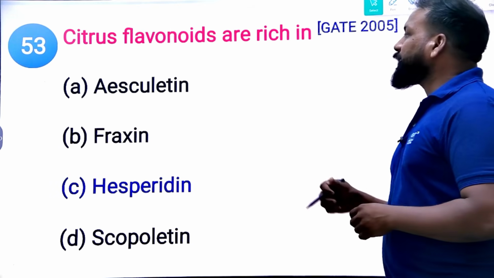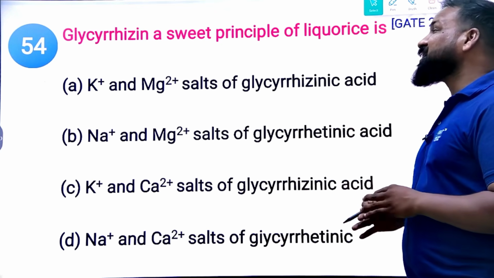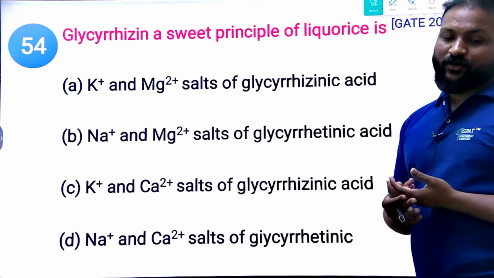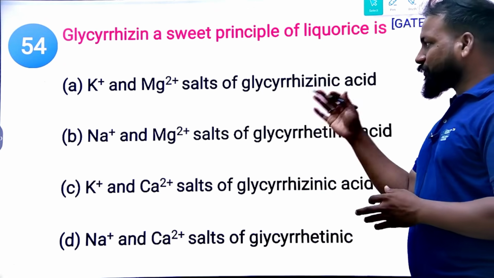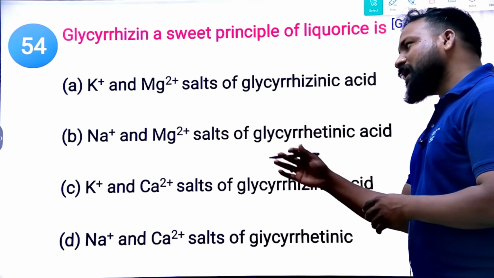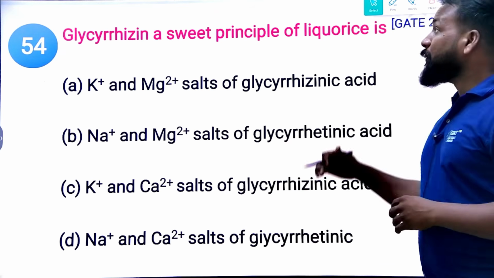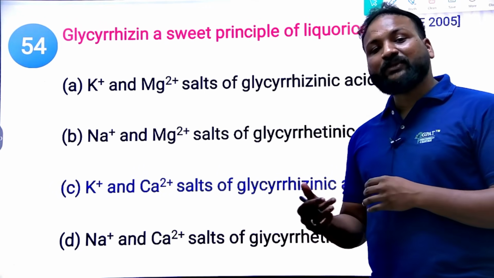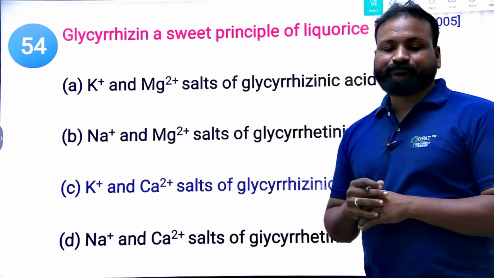Next, glycyrrhizin is a sweet principle of licorice. Chemically it is known as which of the following? And the sweetness of glycyrrhizin is due to which of the following: calcium or magnesium salts, potassium and magnesium salts, sodium and magnesium salts, potassium and calcium salts, or sodium and calcium salts? It is because of the potassium and calcium salts of glycyrrhizic acid. Because of that only, sweetness is induced, and this form is known as glycyrrhizin.